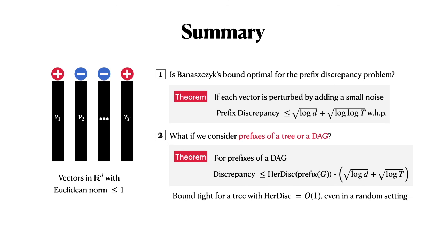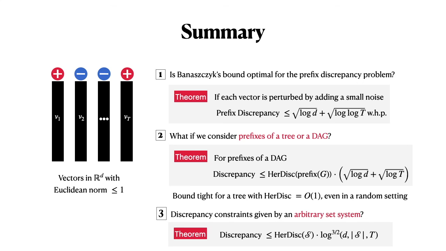And this bound is tight, so you cannot improve this even in a random setting, even for a tree. Lastly, we looked at the combinatorial discrepancy problem, where again we're able to show that for discrepancy constraints coming from an arbitrary set system, one can still bound this quantity in terms of the hereditary discrepancy with worse polylog factors, where there's a parameter of the cardinality of the set system as well. So that's a summary of our results.